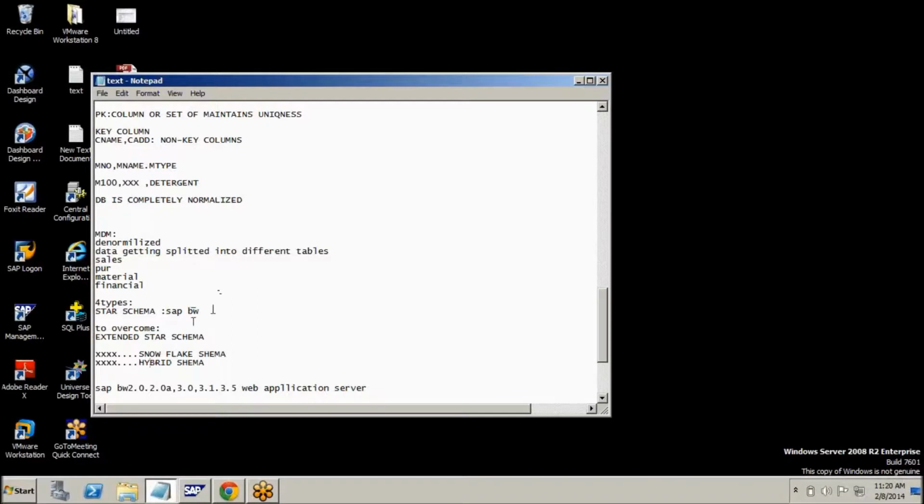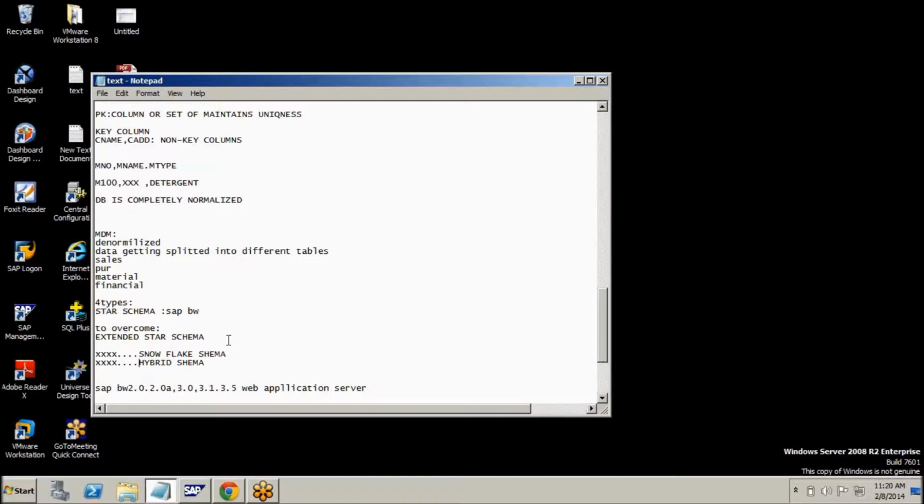BODS is one of the tools, the data services tool, that is not required for SAP BI consultants. Those people will be working on this, the database, DBMS people. Those people will go for these 2 models. For SAP BI, they require only star schema and extended star schema. Briefly, I am giving the star schema.